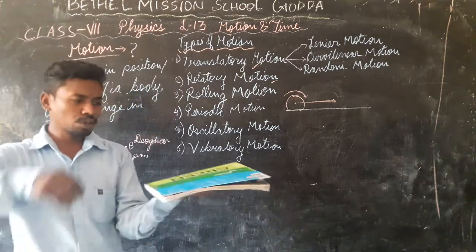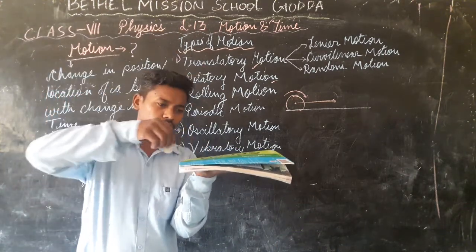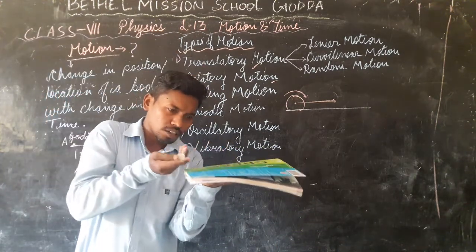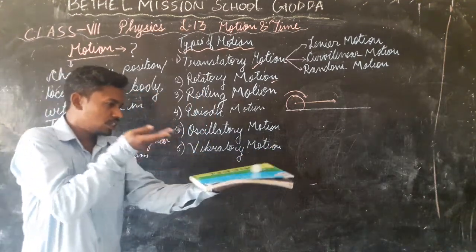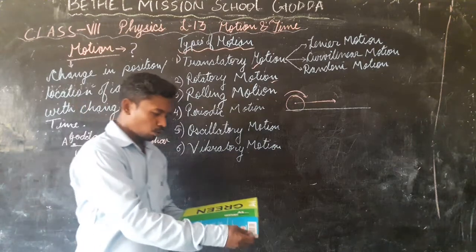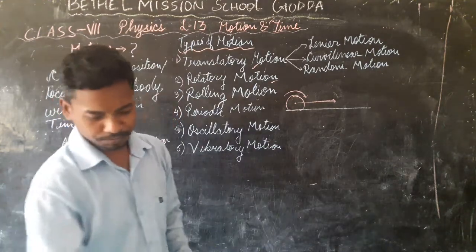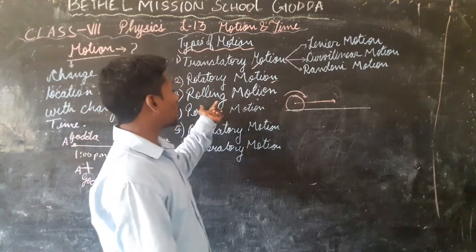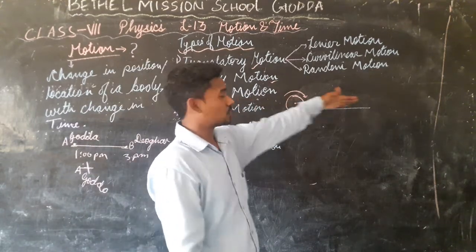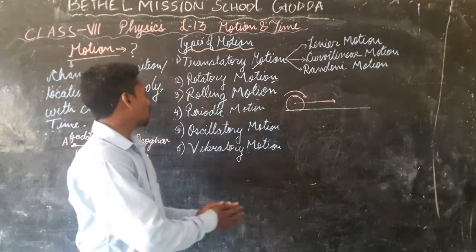Yes, I hope you could see this one. So this is called your rotation. Rolling shows rotation as well as translatory. Both the things happen.